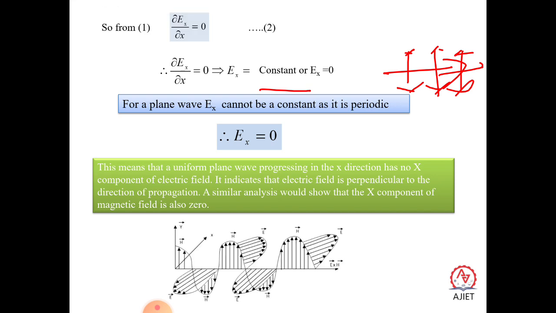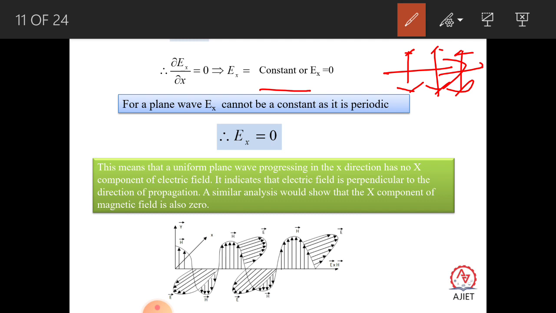So you can see here, a very nice picture is given. This is the direction of the propagation of the wave. You can see here the vectors are vibrating in the plane of the paper, and also the vectors are vibrating perpendicular to the plane of the paper. Okay.